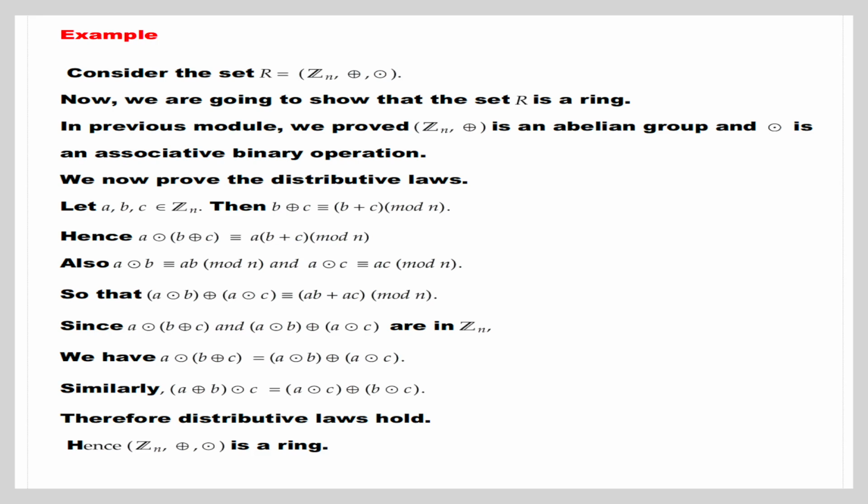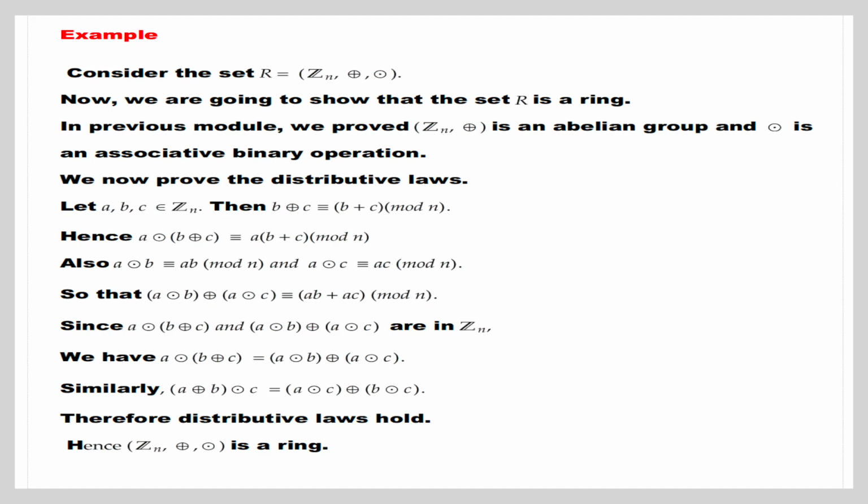We now prove the distributive laws. Let a, b, c belong to Zn. Then b +ₙ c is congruent to b plus c mod n. Hence, a ·ₙ (b +ₙ c) is congruent to a times (b + c) mod n.